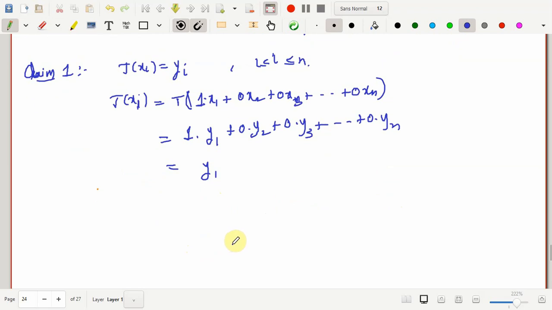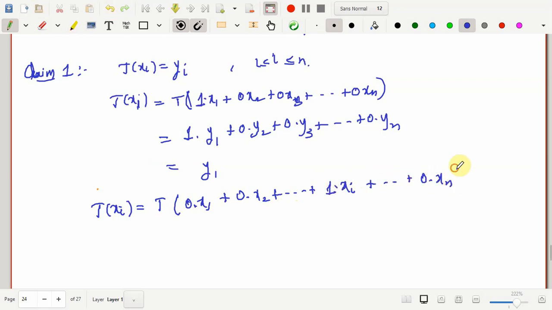So this is one particular example. I will directly now show that t of xi is equal to yi. Since we know that xi is one element of B, I can express this as: the coefficient of x1 would be 0, coefficient of x2 would be 0, and this will go on till only the coefficient of xi is going to be equal to 1, and this goes on till 0 into xn.